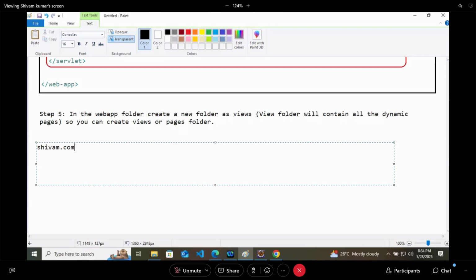So how are requests coming? Requests are coming by using /. We have to mention it. If you are saying /shivu/friend, shivam.com is my address, and the friends request is coming from /shivu. That is the URL of my request. I will map the servlet.